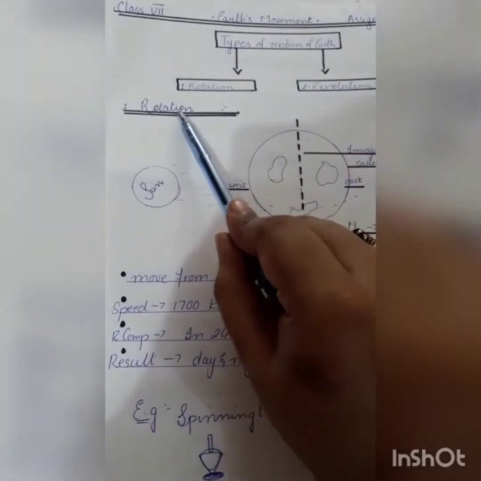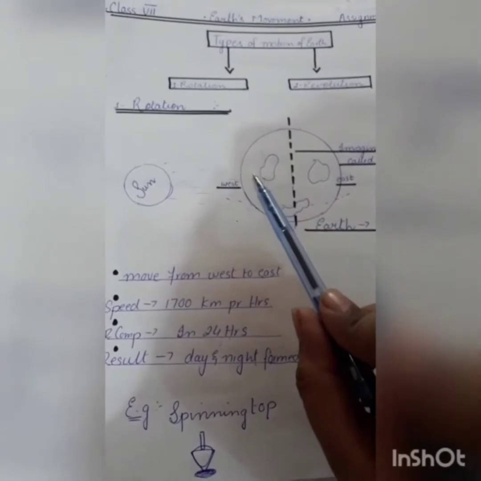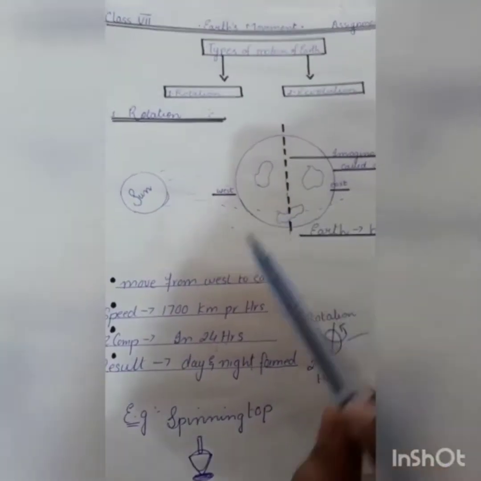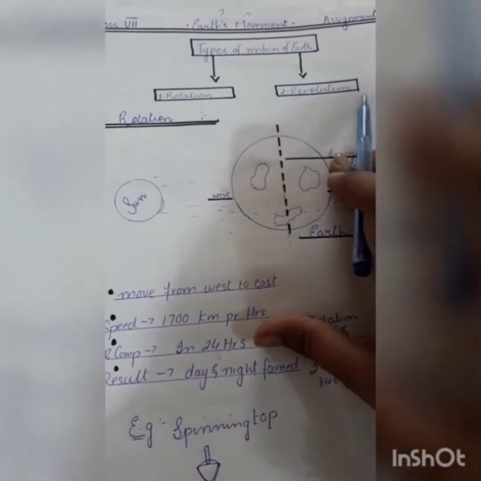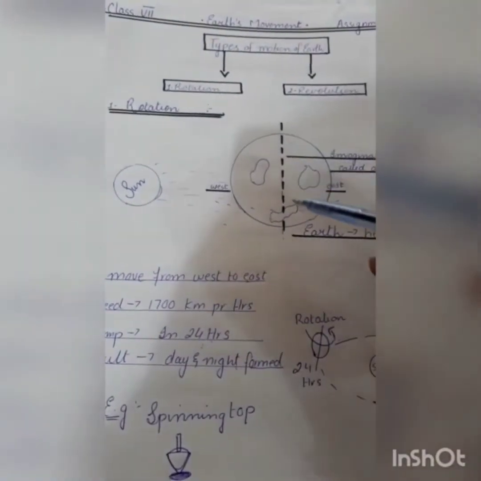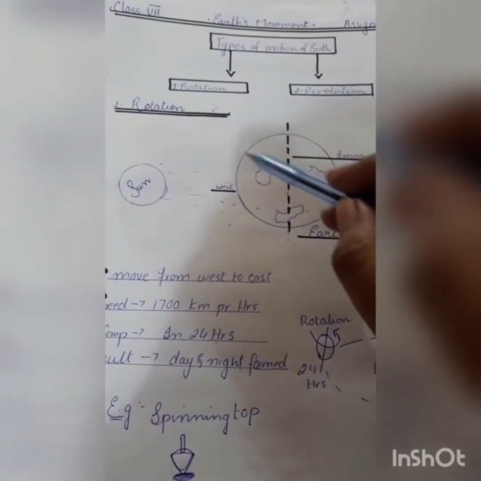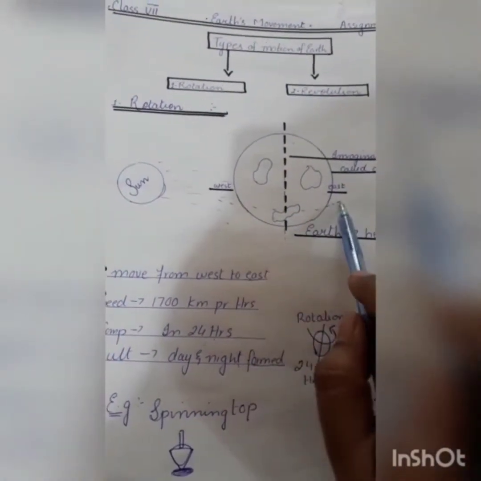First of all, we will discuss rotation. Rotation: when the earth moves around its axis, this is called rotation. What is axis, students? Axis किसको बोलते हैं? Axis जो है ये, this is an imaginary line. This imaginary line is called axis, around which the earth moves. Is it clear? And this movement is always from west to east.